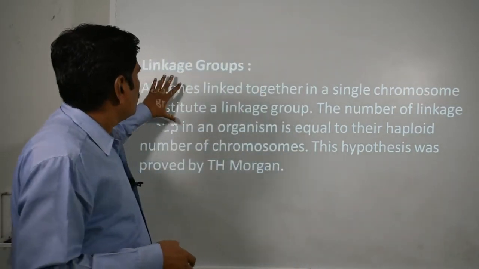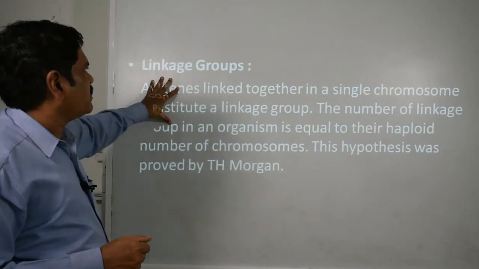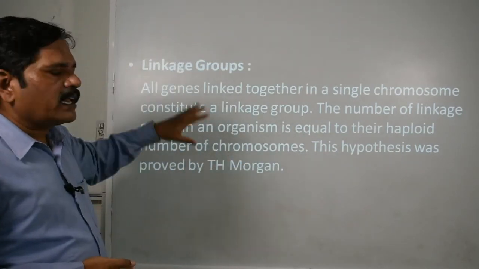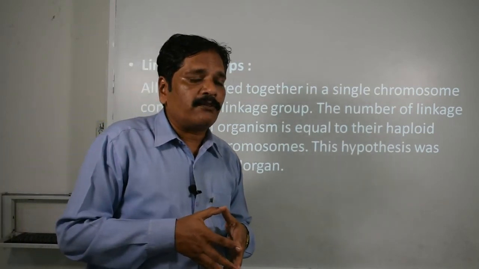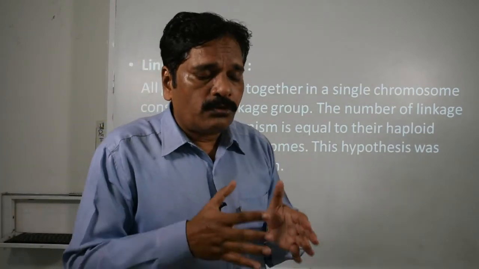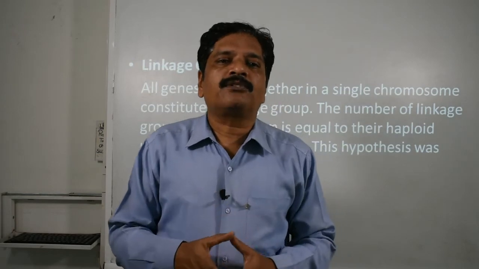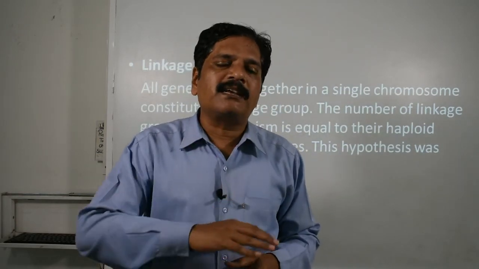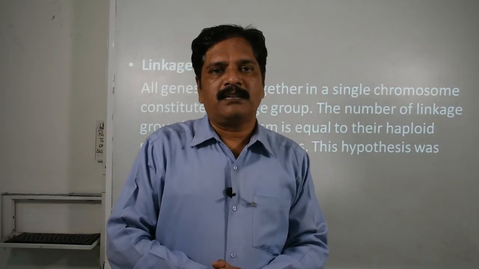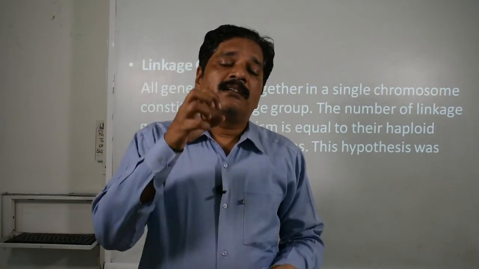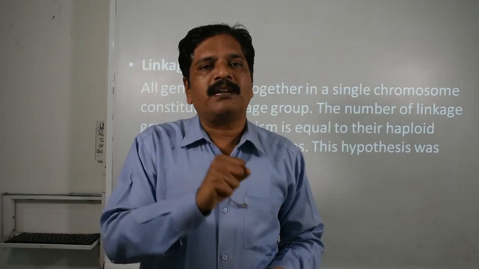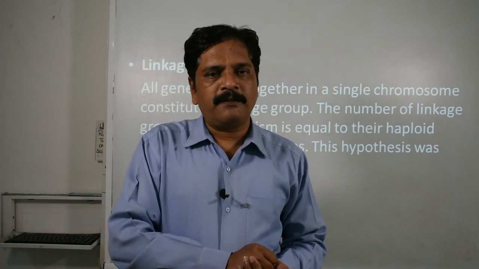Now lastly, here we are going to discuss one fact, that is the linkage group, okay. It is quite clear from the name that it is the linked genes. Clear? What are the linked genes? Two or more than 2 genes located on the same chromosome are able to link together and be inherited together, okay. So that's why the group of genes present on a chromosome is called a linkage group, okay.